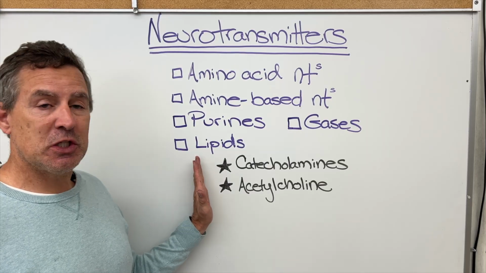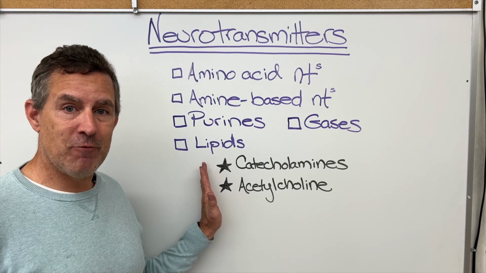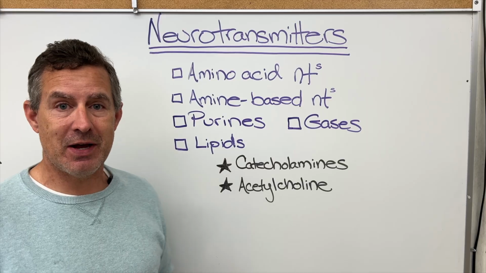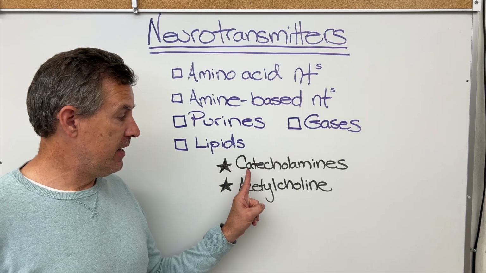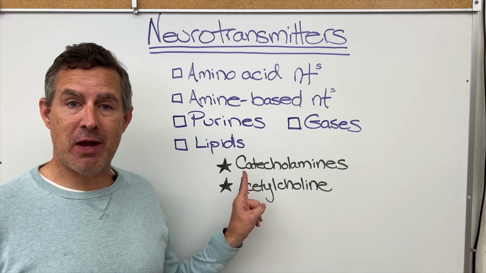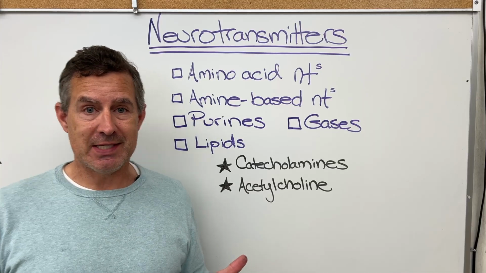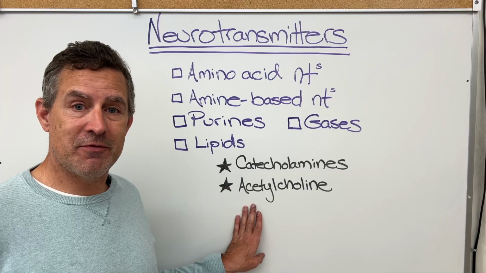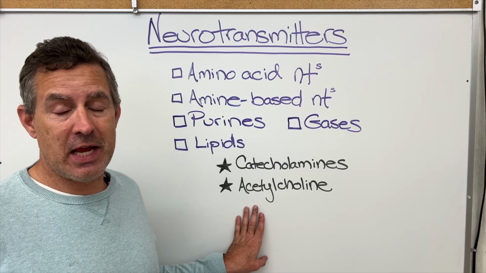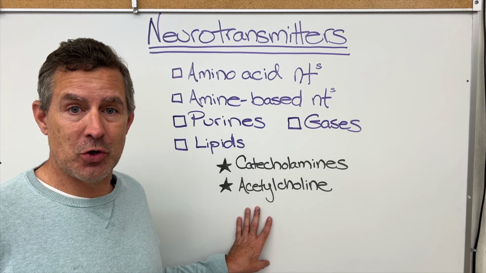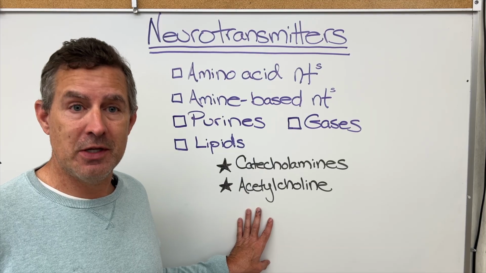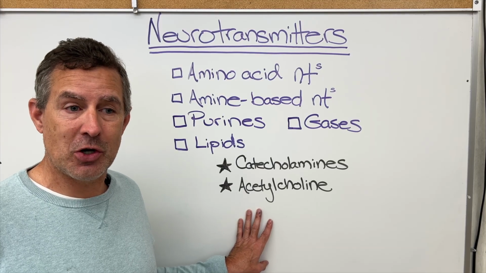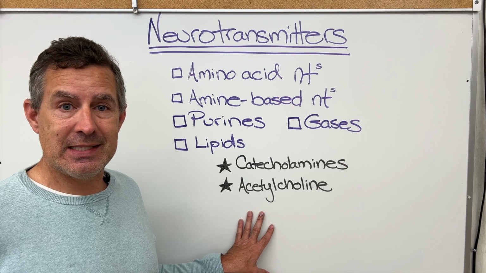There are two specialized classes of neurotransmitters, or how we classify neurotransmitters. The first one are the catecholamines, which I mentioned just previously. Acetylcholine is another specialized classification. It's a classification, but it is a specific neurotransmitter known as acetylcholine. So let's take a look at the catecholamines and acetylcholine.